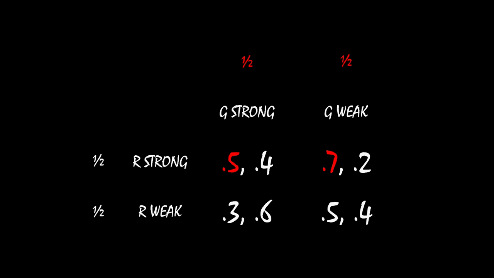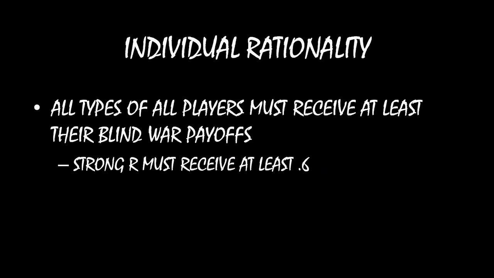Taking the average of those two, you get that the rebel group would expect to receive 0.6 if it were to fight a war blindly. So what individual rationality is then going to imply is that the strong type of a rebel group must receive at least 0.6 in any mechanism that we create. All right, now let's do the same thing for the government.